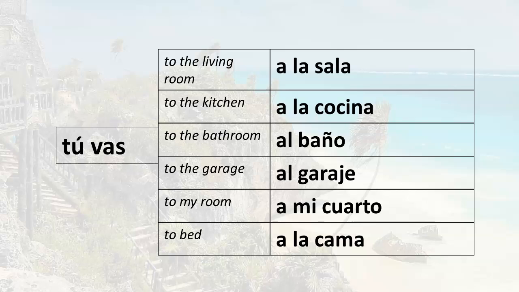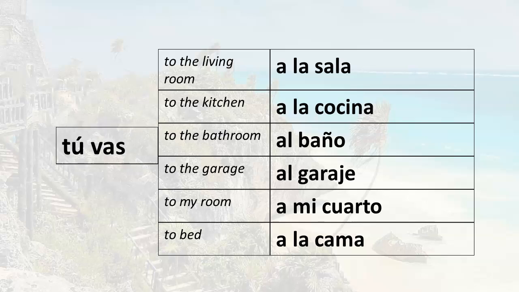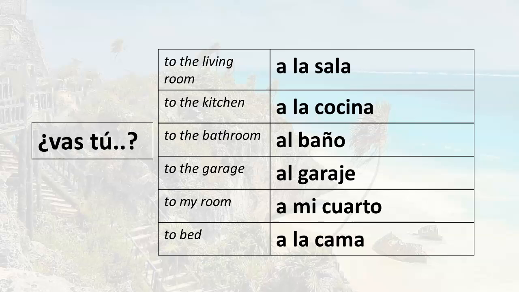Remember that when you want to ask a question, all you have to do is reverse the word order. So if I want to say, do you go? Tú vas becomes vas tú. So if I want to ask questions here, like, are you going to the living room? I can simply say, vas tú a la sala? But again, remember that the tú is not necessary. So if I remove the tú, I can simply ask the question, vas a la sala? Are you going to the living room?